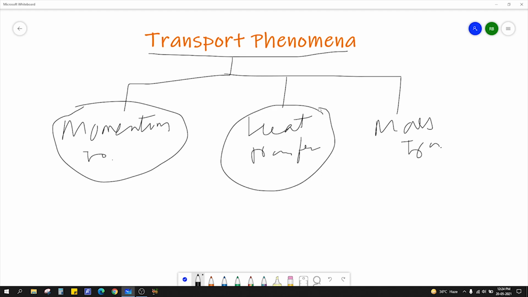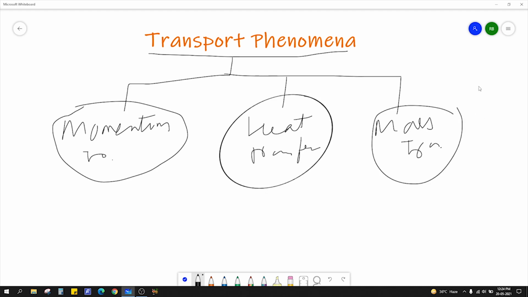And secondly, you already learned about heat transfer, basically Fourier's law, and mass transfer, Fick's law. You have studied all these three subjects separately. Now it's time to study these three things together. For example, let me show you a scenario where it becomes very important to study all these three transfers together.